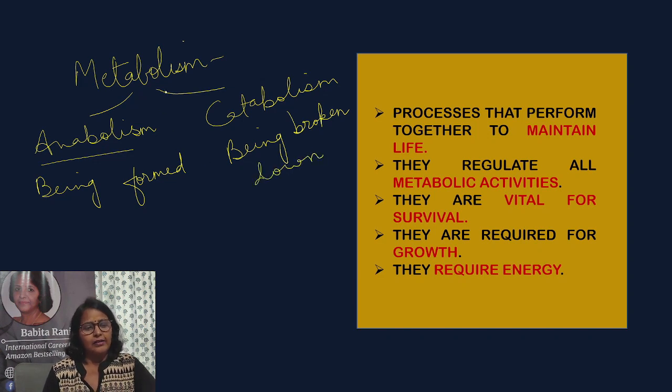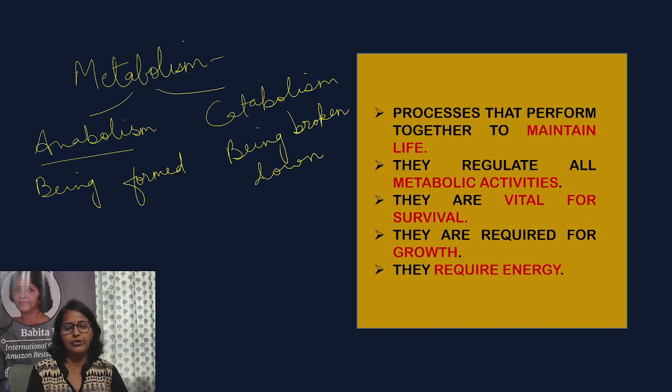So, after digestion glucose is formed, and that glucose is being converted to glycogen. This is an example of anabolism. So the sum total of all the reactions in our body are the metabolic activities, and these metabolic activities are regulated by different life processes that we will study in this chapter. They are vital for our survival. Without these activities, we will not be able to survive.